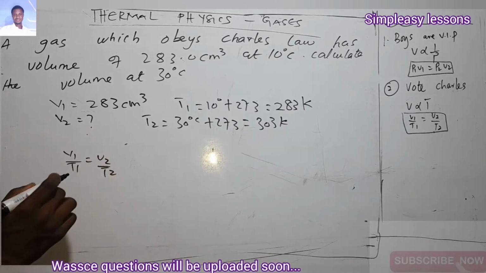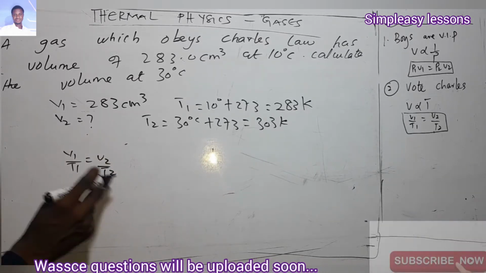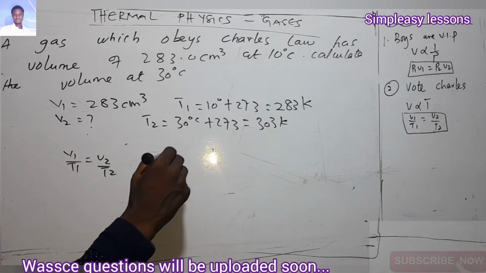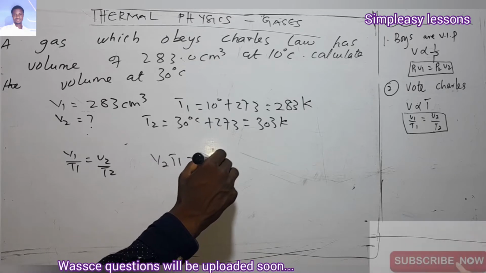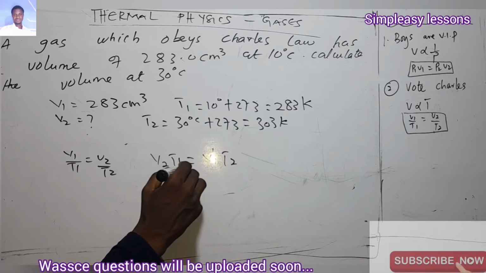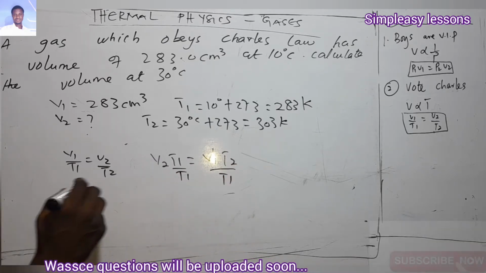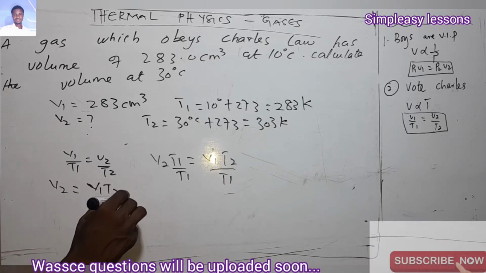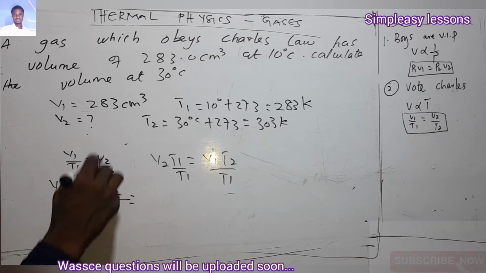So let's make V2 the subject. If I cross multiply, we are going to have V2 times T1 equal to V1 times T2. If you divide by T1, you are going to say V2 is equal to V1 T2 over T1. What's our V1 here?